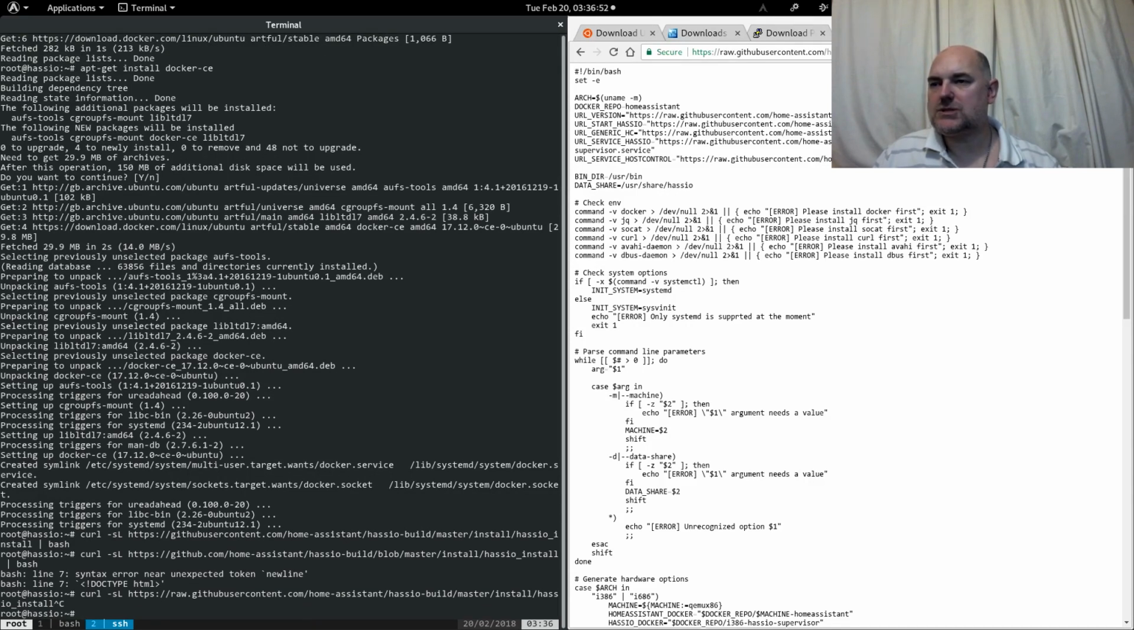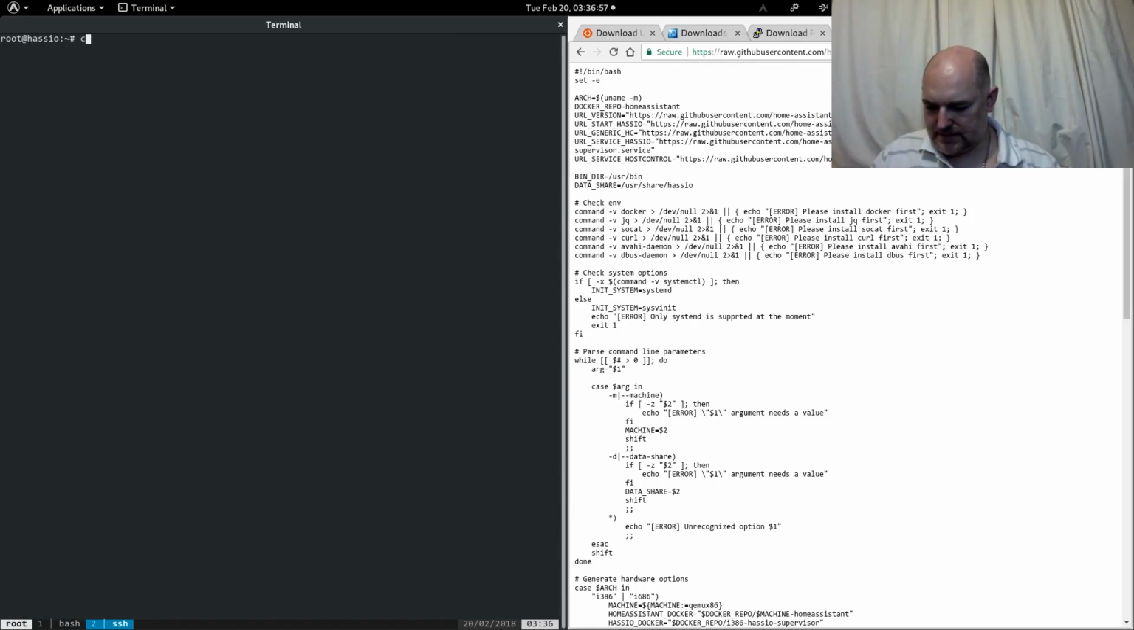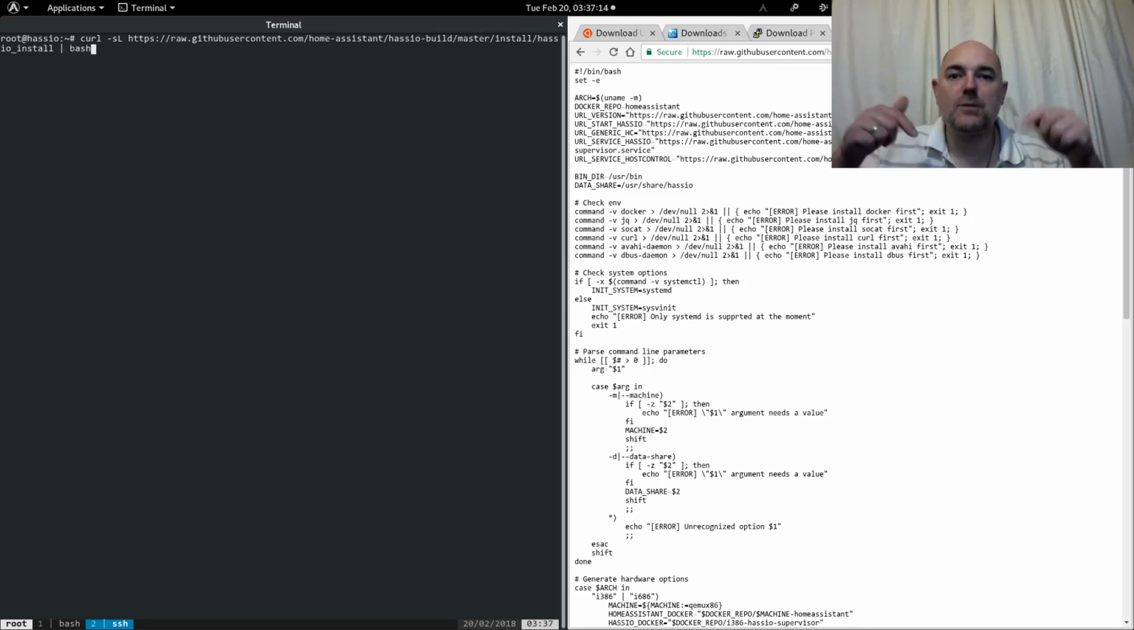Okay, let's clear the screen so that we can see what is happening, and then we will bring down the has io install script and pipe it through to bash. Again, don't worry, you can just copy and paste from the description below. Okay, so it is working, it is installing the supervisor script.